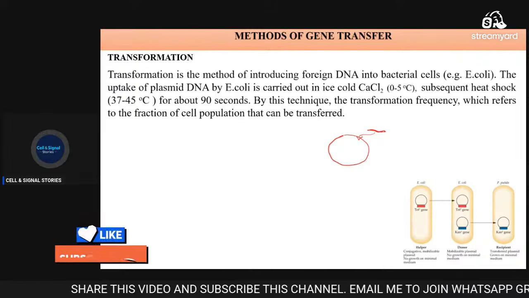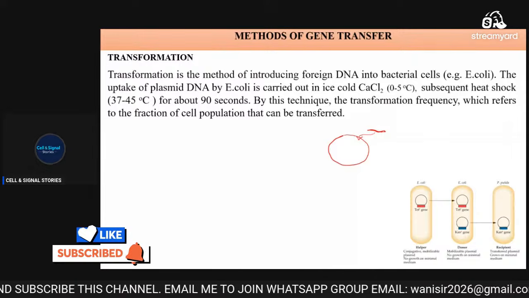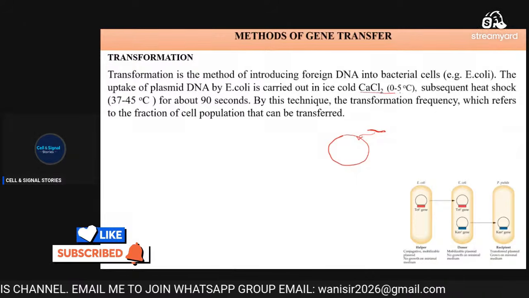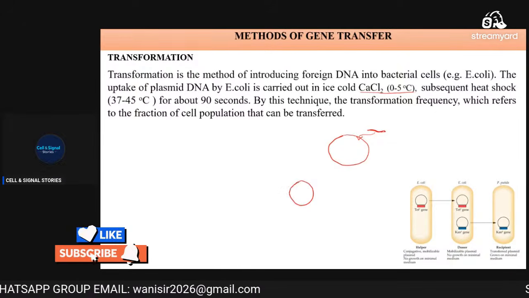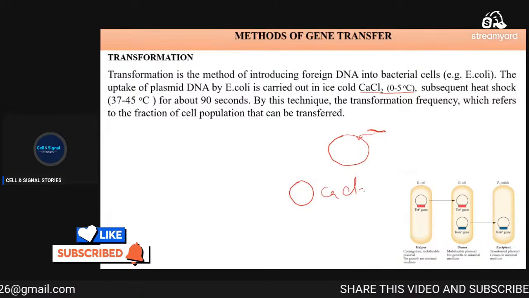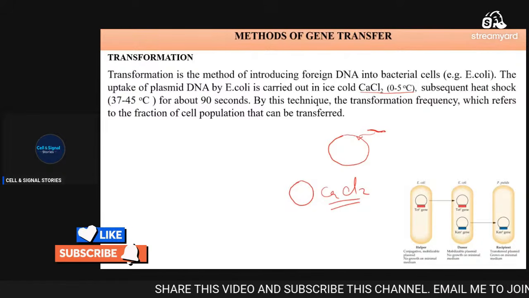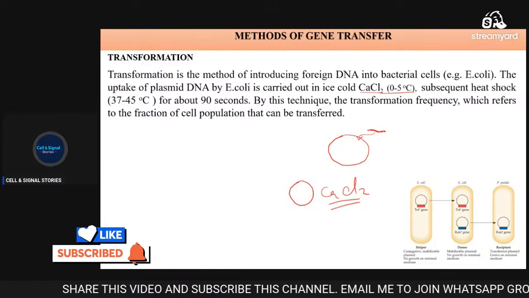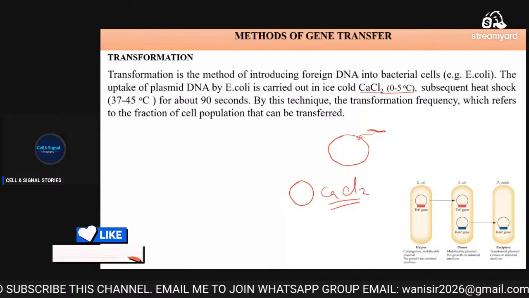The uptake of plasmid DNA by E. coli is carried out in ice cold calcium chloride, that is 0.05 molar. That means we need an ice cold buffer that carries calcium chloride. Why calcium chloride? I will tell you the use of calcium chloride for this purpose. Calcium chloride causes the opening of the pores.